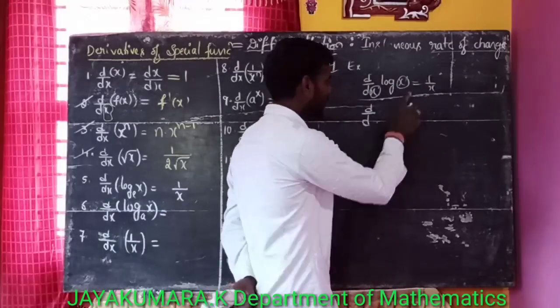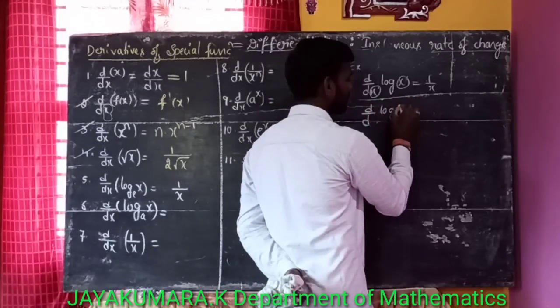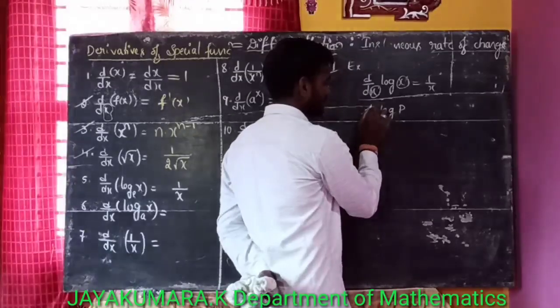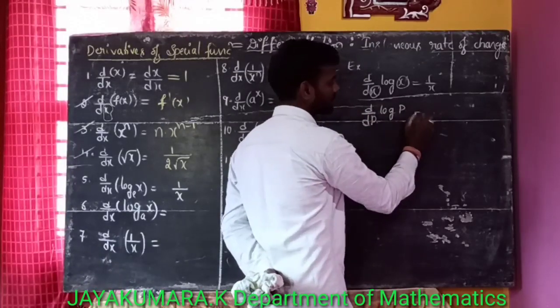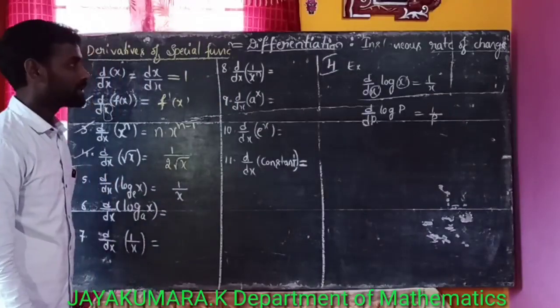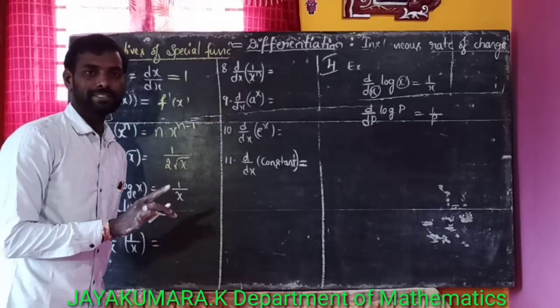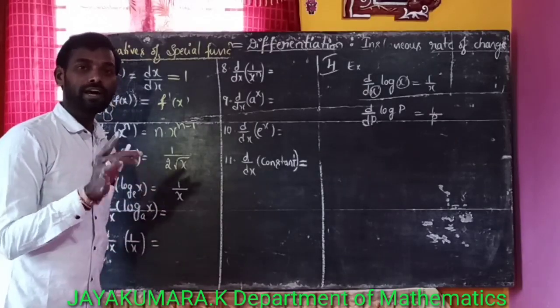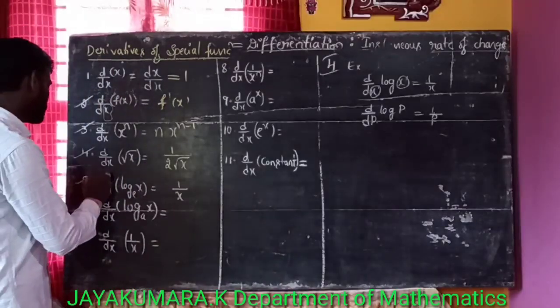Derivative of log p means d by dp of log p, that is equal to 1 by p. So the derivative of log x is 1 by x, the derivative of log p with respect to p is 1 by p, and the derivative of log z with respect to z is 1 by z. Now this is over.